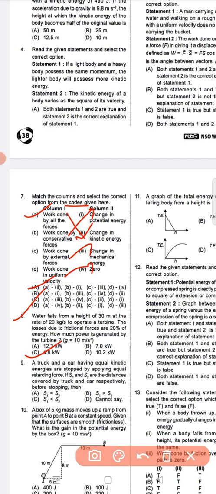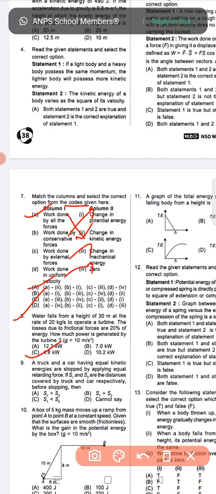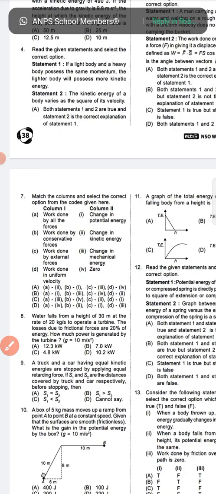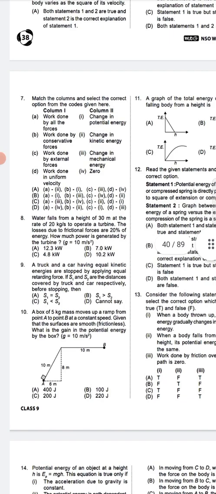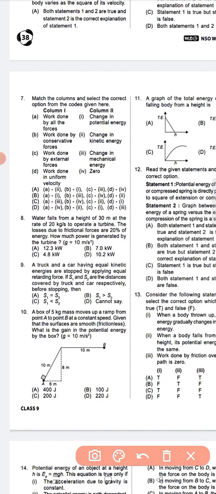Next, question number 9, a truck and a car having equal kinetic energies are stopped by applying equal retarding force. If S1 and S2 are the distances covered by truck and car respectively before stopping, then S1 equals S2, S1 greater than S2, S1 less than S2, cannot say. So question number 9, S1 equals S2 is the correct answer. Okay, so next